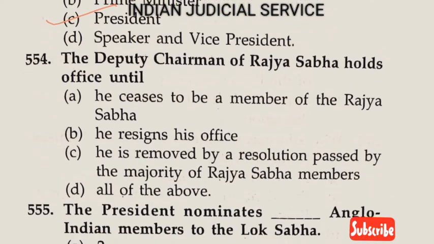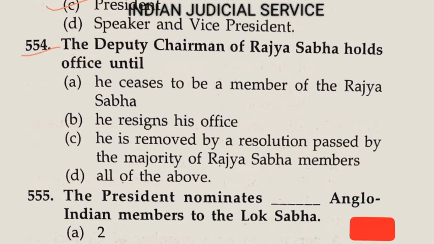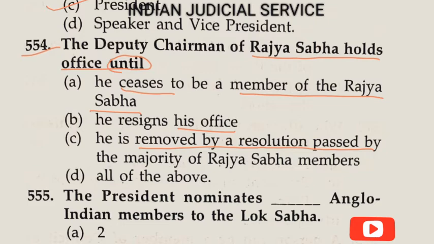Now question number 554. The Deputy Chairman of Rajya Sabha holds office until: option A, he ceases to be a member of the Rajya Sabha. Option B, he resigns his office. Option C, he is removed by a resolution passed by the majority of Rajya Sabha.